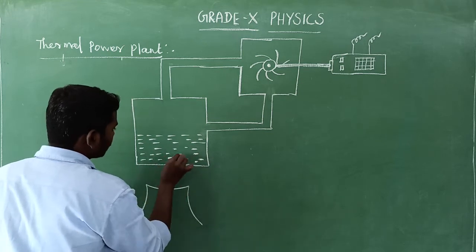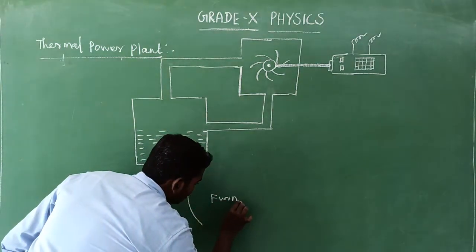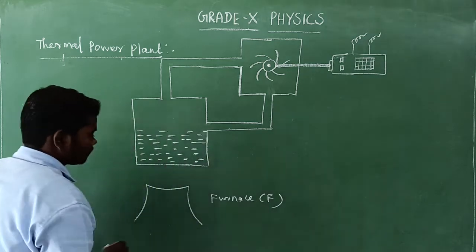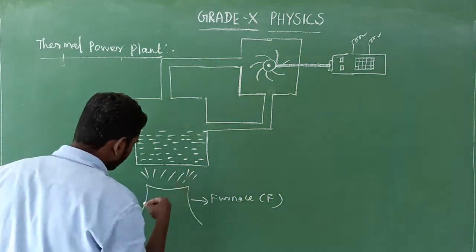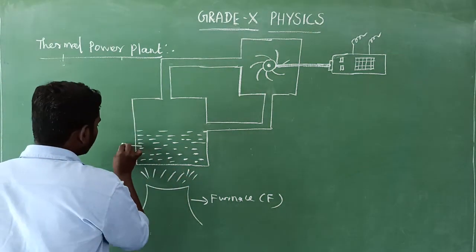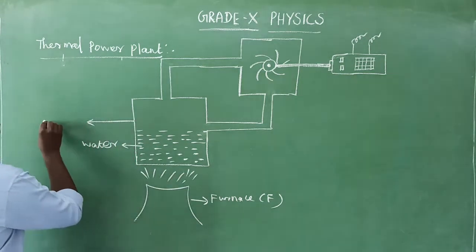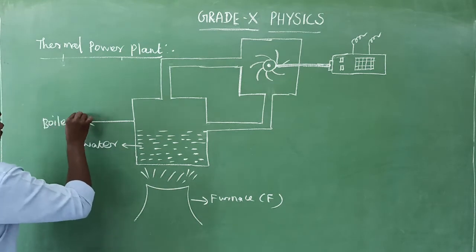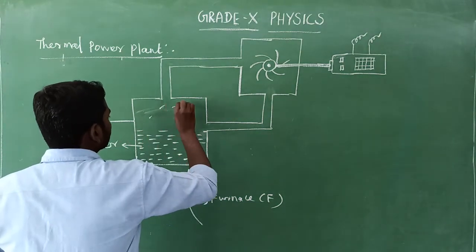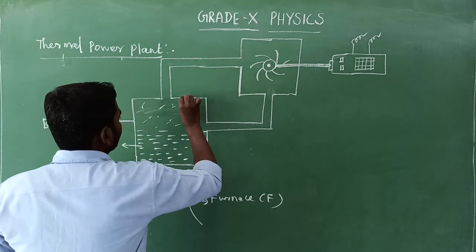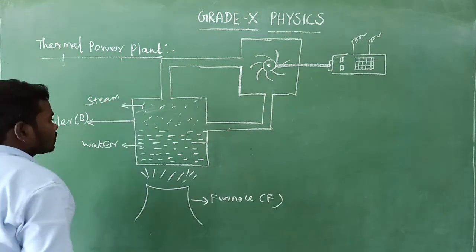To draw this diagram in your classwork note, this is the furnace, F. In this furnace heat is produced. Then this is water, this tank, the boiler, B. Then steam, that is steam.